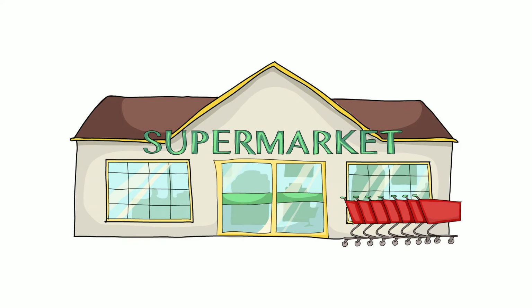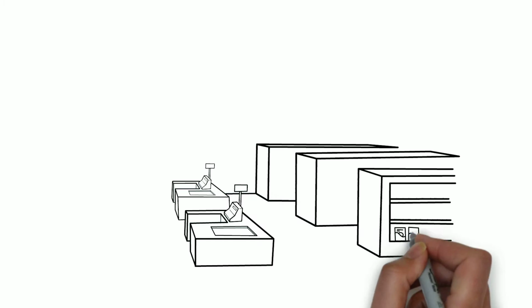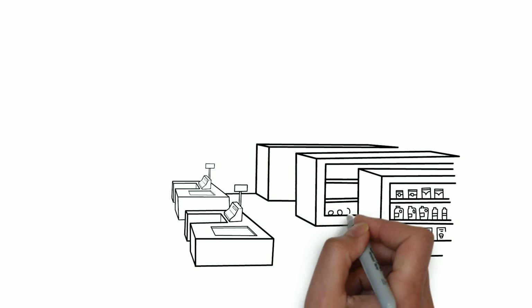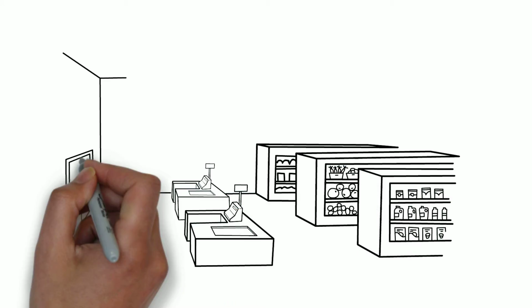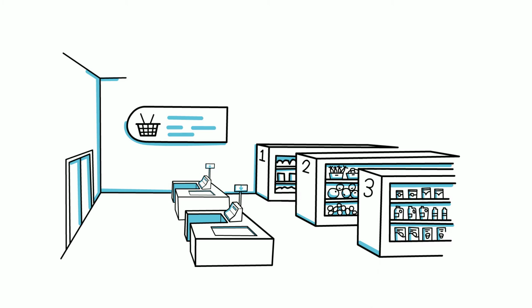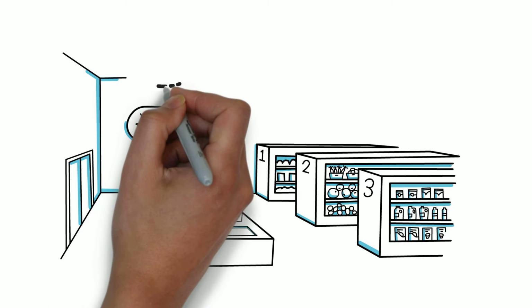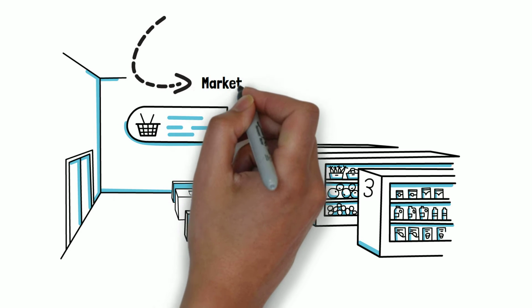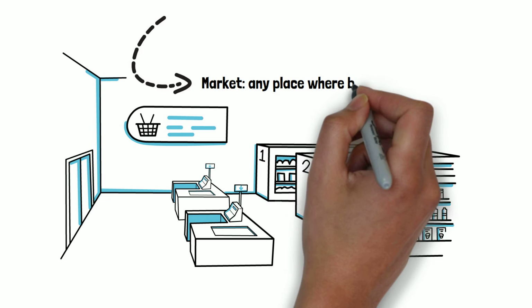If you walk into a supermarket, you will see the shelves stocked with thousands of products. But have you ever wondered why these products are on the shelves? Who produced them? Why they are produced and who decided which products are sold? Probably not. The answer? Markets. Markets are a key concept in economics.